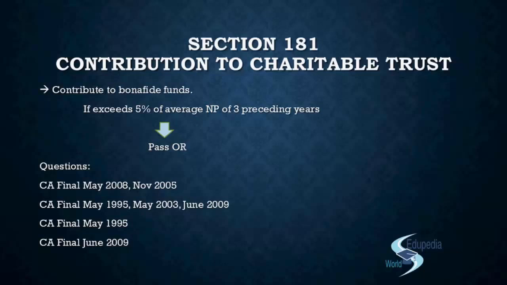Because in this section, actually only 1 thing is required. You just need the net profit for the 3 preceding financial years, and then you can calculate and get the average, and you need to know what is the limit for your contribution. And if you're crossing that limit, pass an ordinary resolution. If you do not cross the limit, the board resolution would suffice, right?